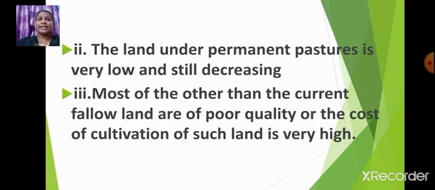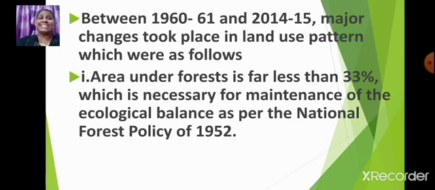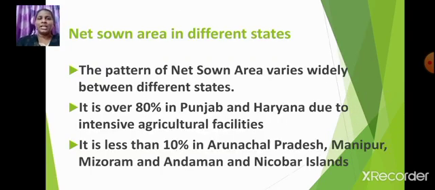Okay, students, and the land under permanent pastures is very low and still decreasing. If the land under permanent pastures is decreasing, what will be the consequences? The cattle will not get their feed, isn't it, students? And most of the other than current fallow land is of poor quality, and the cost of cultivation of such land is very high. So students, these are the changes which took place in land use pattern between 1960-61 and 2014-15.